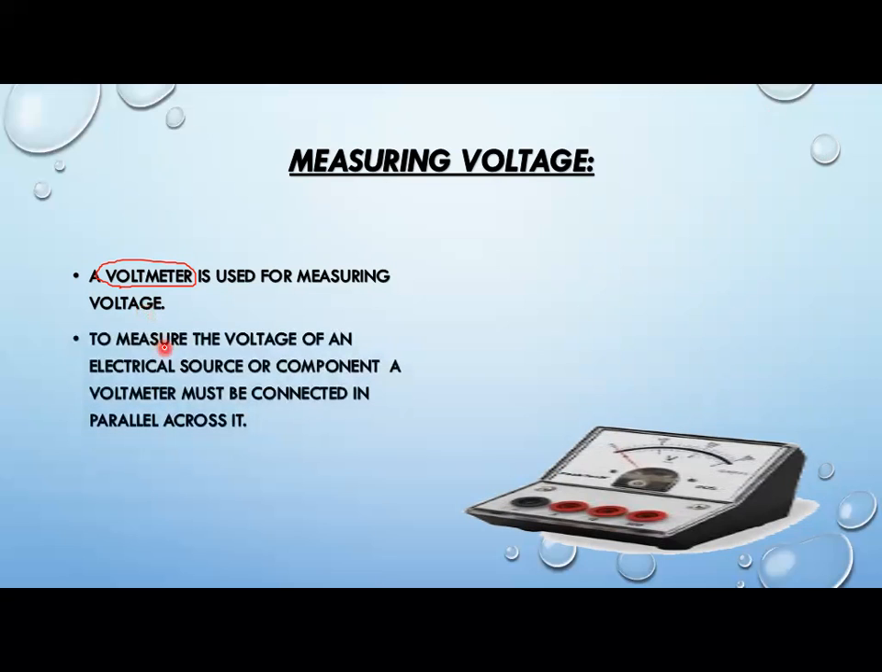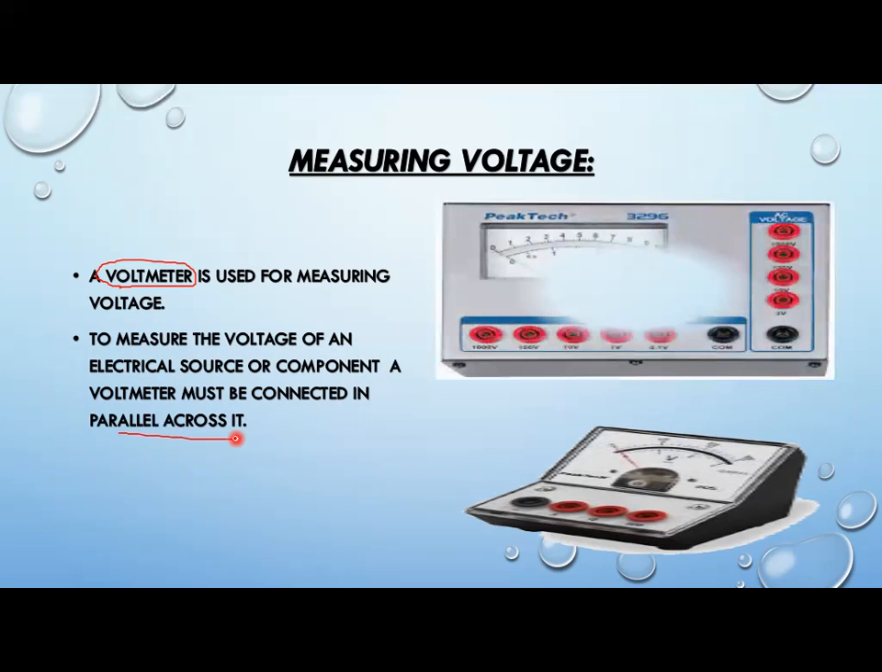If you want to measure the voltage of an electrical source or component, a voltmeter must be connected in parallel across it. If you want to measure the voltage throughout the circuit, how will you connect your voltmeter? Your voltmeter must be connected in parallel. Parallel means it will be connected with the help of different wires, so that you can measure the voltage of the circuit.